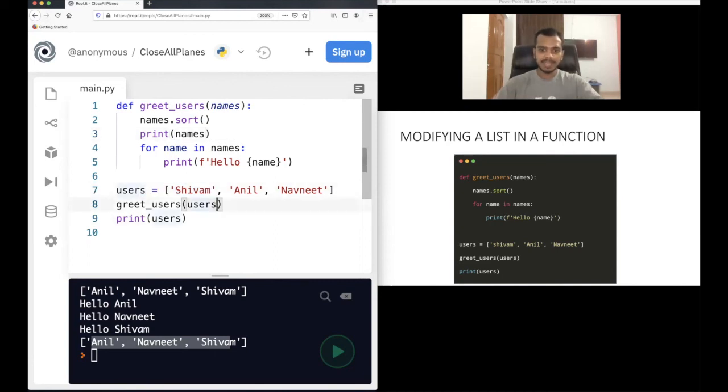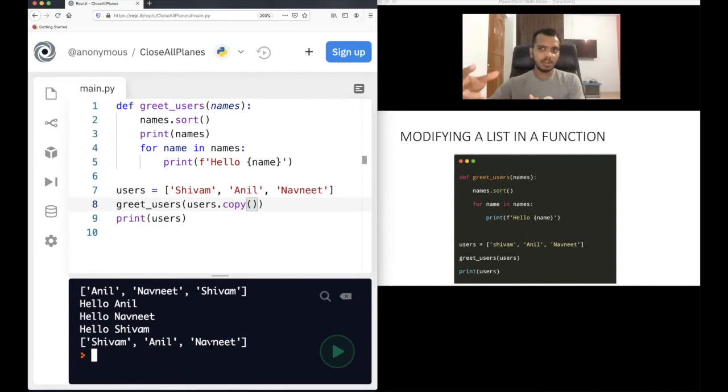So of course, one way is basically to pass a copy of this. If you remember, in the list video, I have told you how to make a copy of a list. So this is the way of making a copy of the list. If you do it like this and run this program, see, of course, inside the function the list got modified, but the original list is still the same. Shivam, Anil, Navneet. There's another way of doing it, not modifying this. Use the copy function. There are basically two ways of copying. In this case also, if you see, the original list did not get modified. So there are two ways of passing a copy of the list.